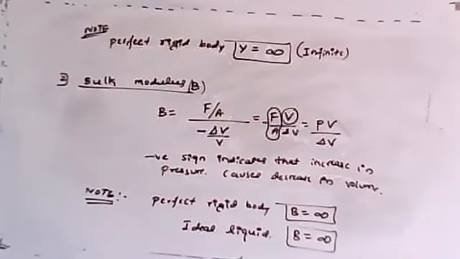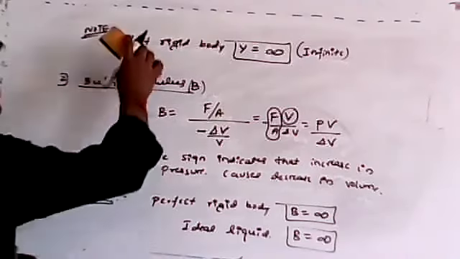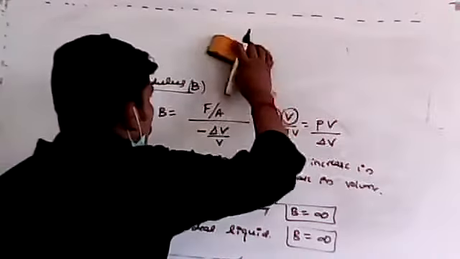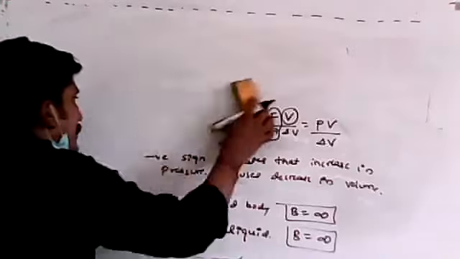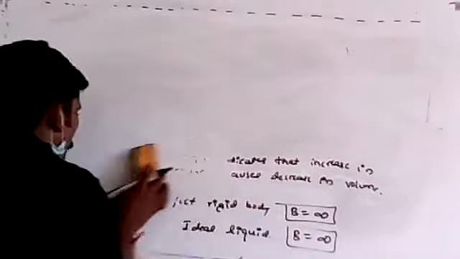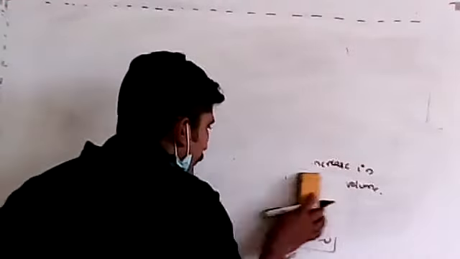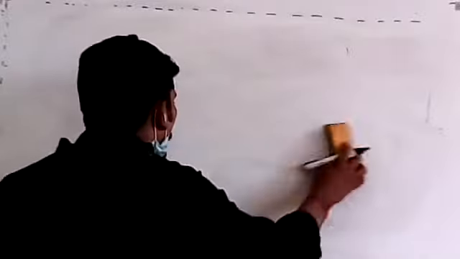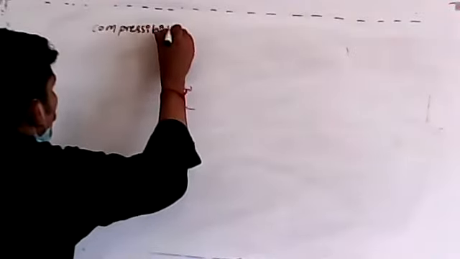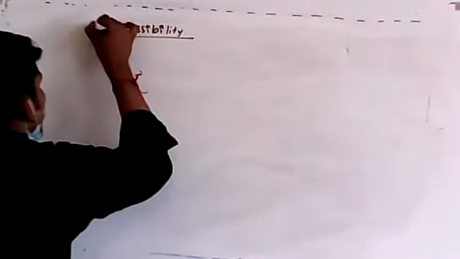Next, a small concept based on this is called compressibility. Remember, I think I have not covered this part, so let me take it here itself. Why? Because there is a link between bulk modulus and compressibility. Let me explain it this way. Based on this, you can expect some problems.